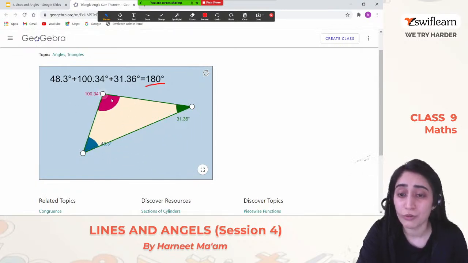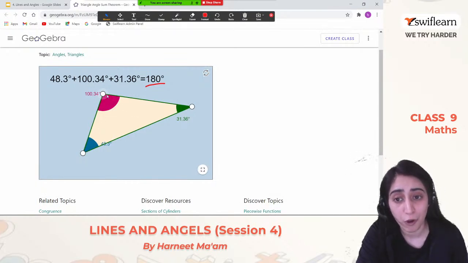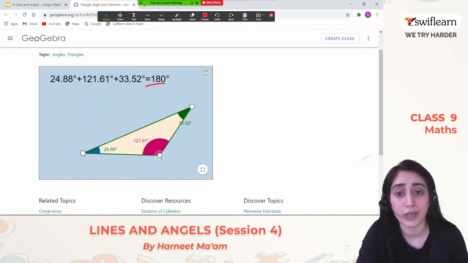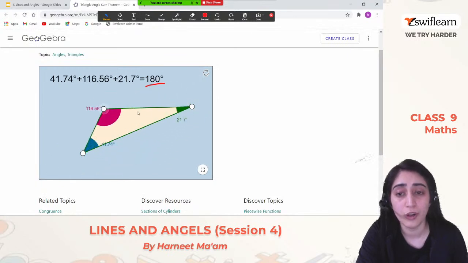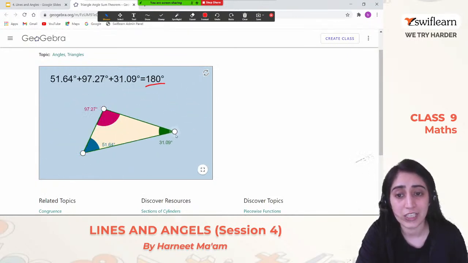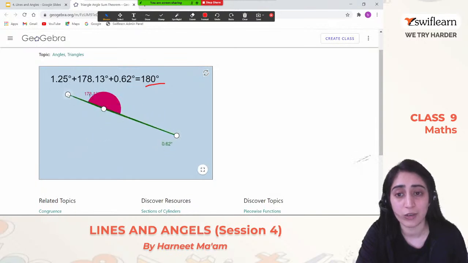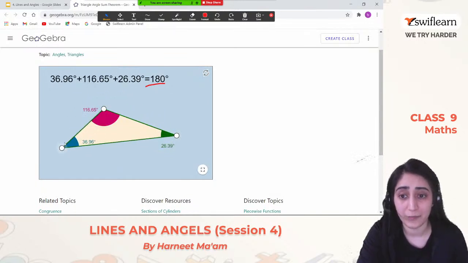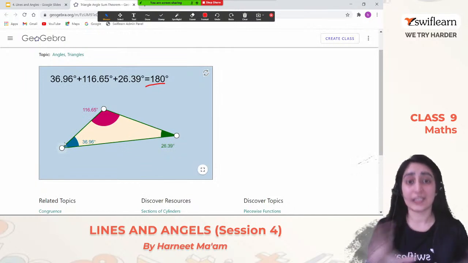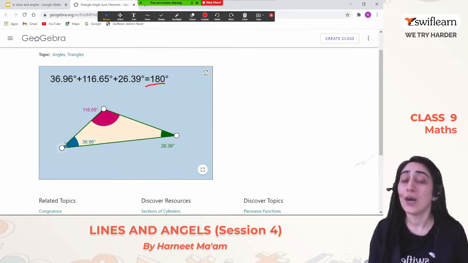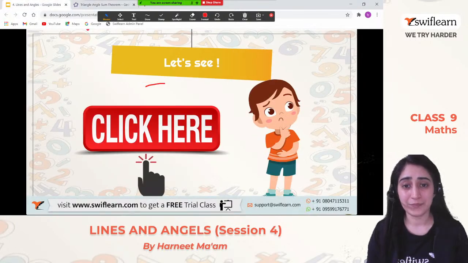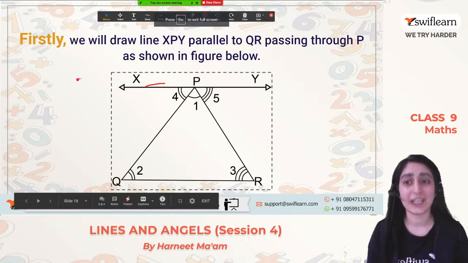So that is true. Whenever we want to make a triangle, whatever the angles formed, as long as it remains a triangle, it will be 180 degrees only. We have chosen this and rotated each and every side of the 3 sides, and it's still coming out to be 180 degrees. Clear? So we have visualized that it's true that the sum of all angles is 180 degrees. But now we have to prove the theorem. Let's start. How will we prove it?